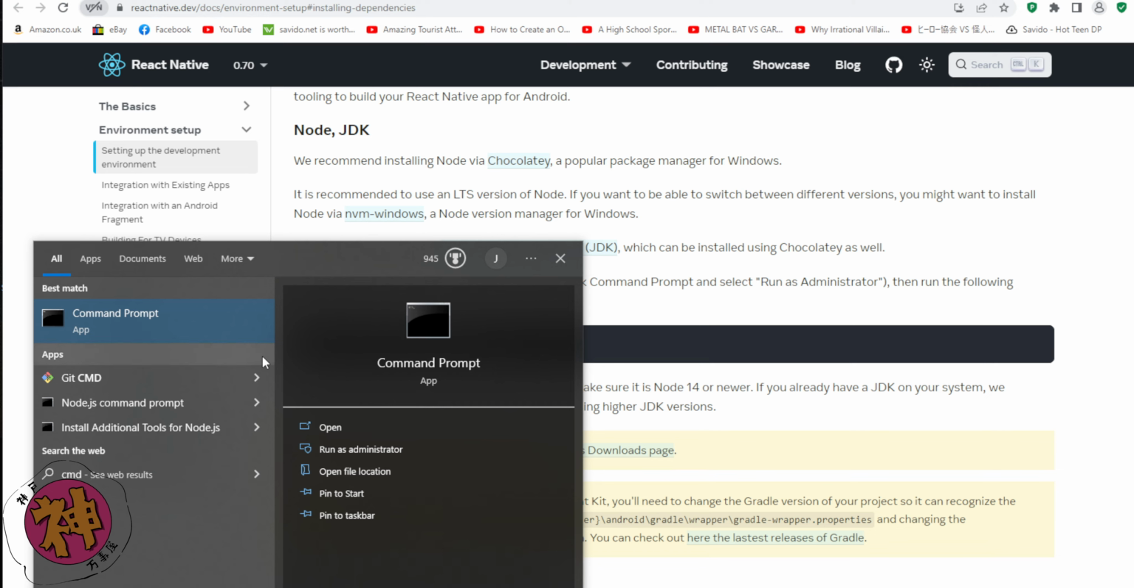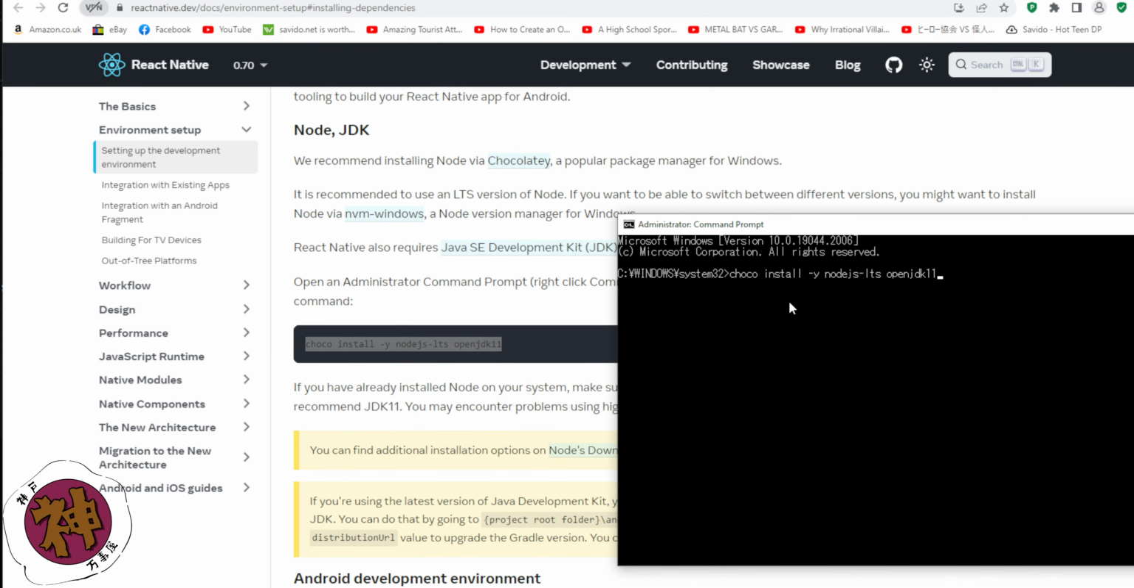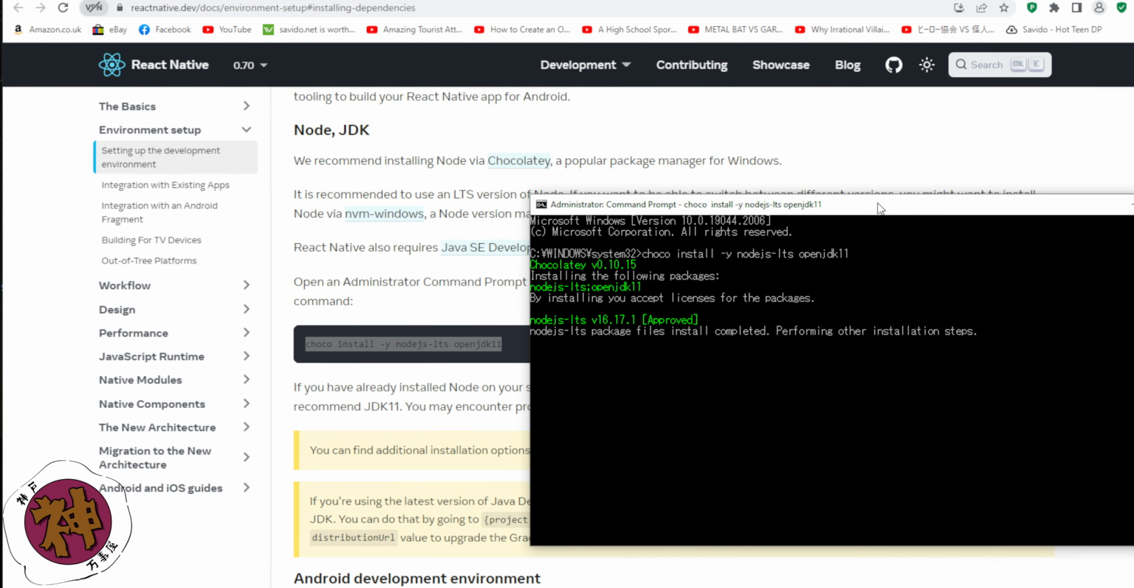CMD. Or you can use your PowerShell if you installed Chocolatey globally on your system. We're going to run this as administrator right now. Click yes and copy the same one. Approve.